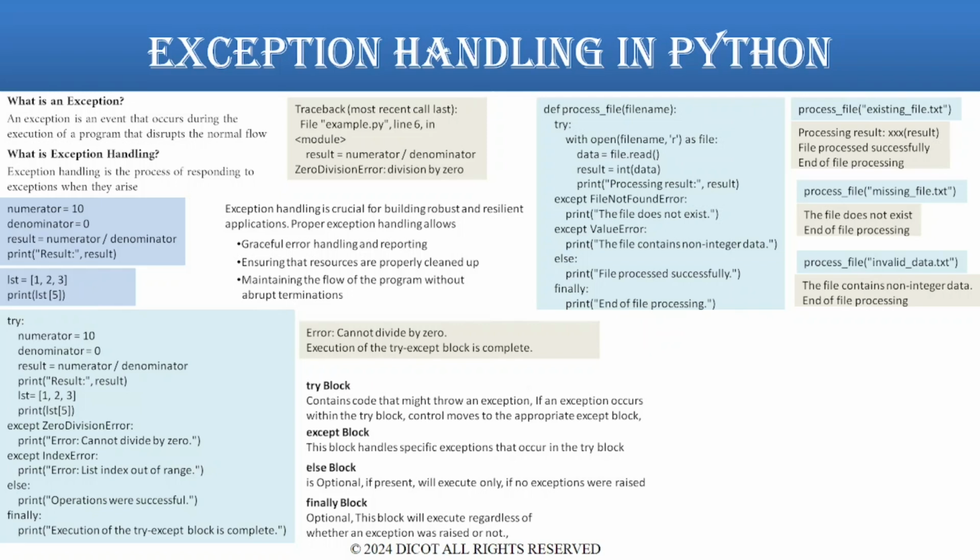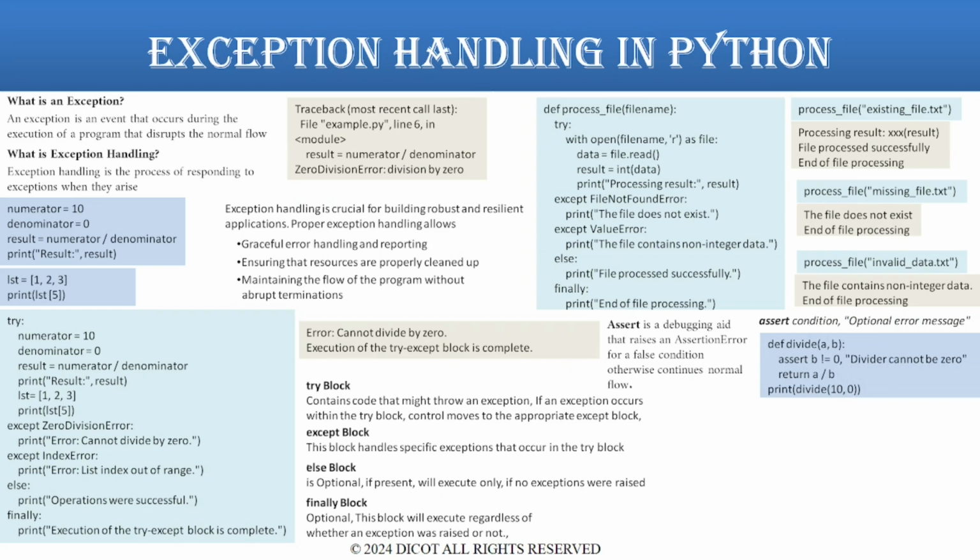Now let's discuss assert and raise operations in Python. Assert is a debugging aid that tests a condition. If the condition is true, nothing happens and the program continues to execute. If the condition is false, an assertion error is raised with an optional error message. In the example shown, we are asserting if the value of the variable b is 0. A call to the function divide with values 10 and 0 will make the assert print an error message and return, breaking the normal flow. For any other value of b, the flow is normal.